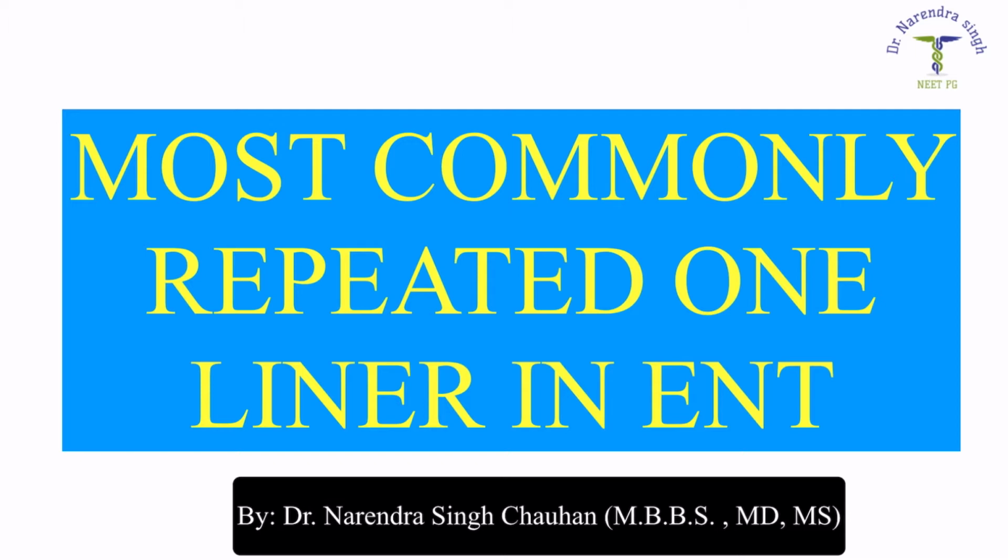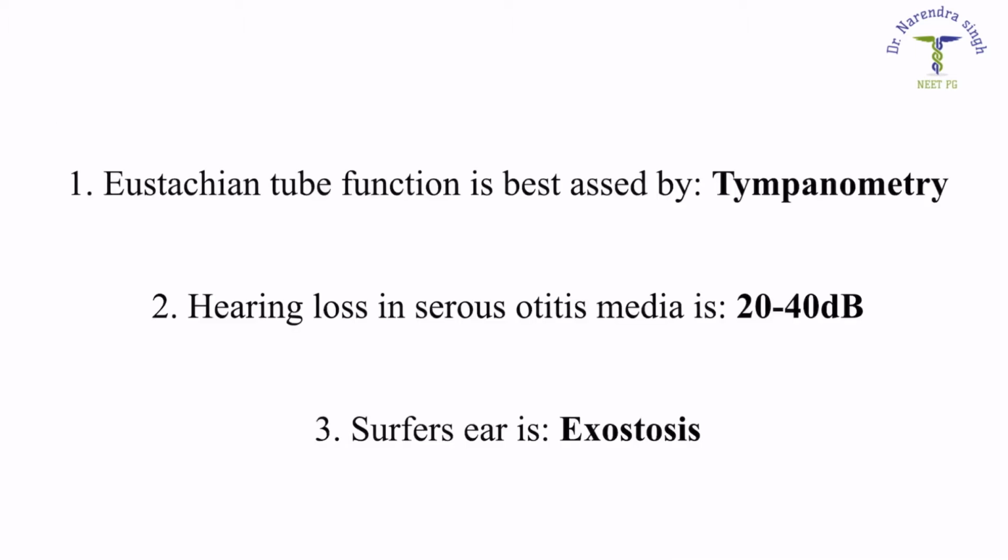So, beginning with today's questions, question number 1 says that Eustachian tube dysfunction is best assessed by. Eustachian tube dysfunction in today's scenario is best assessed by tympanometry. So the correct answer is tympanometry.